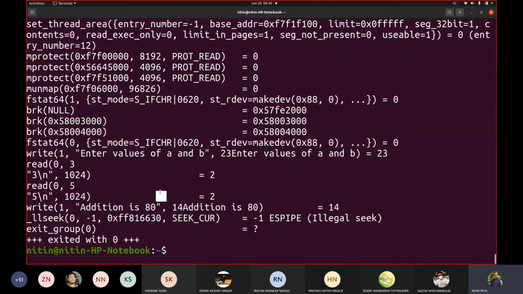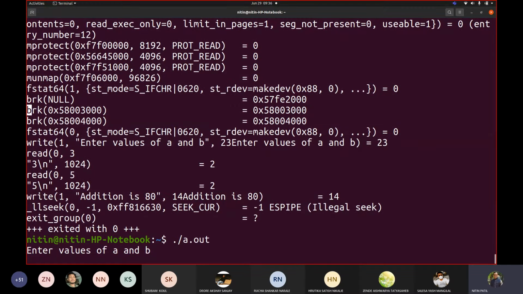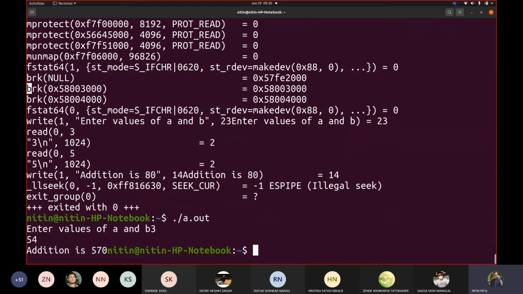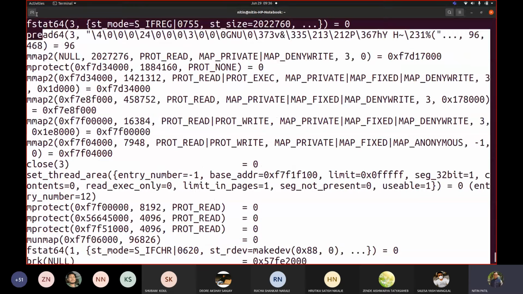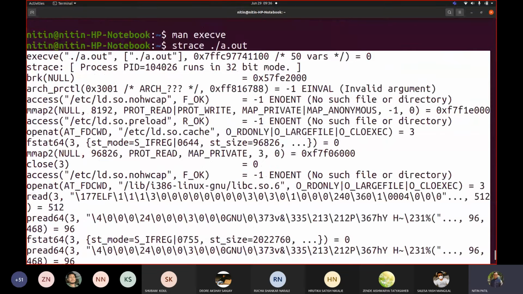Now we don't know what the code is executing in the background. So each one, whatever we see, a read, a write, brk, each and everything is a system call. An operating system is doing this many things to execute your simple code. How many lines were there? Let us see this. If I execute simply here, it says done. I inputted the values, my program is done. But for achieving only this number of lines, this much code was executed by your OS towards the end.